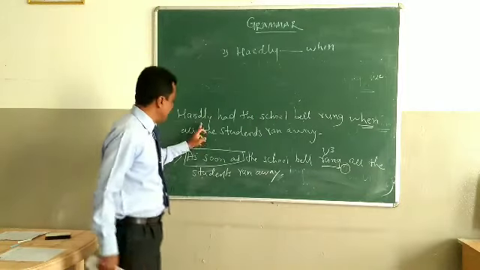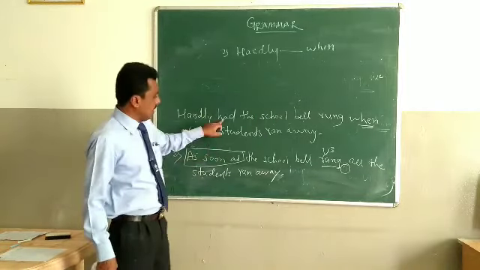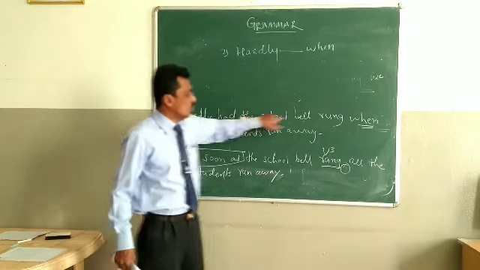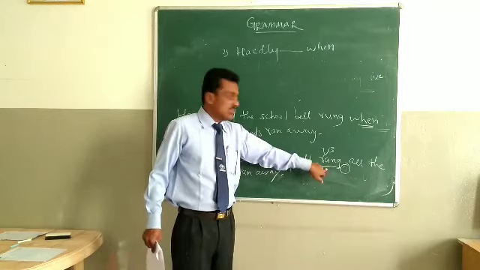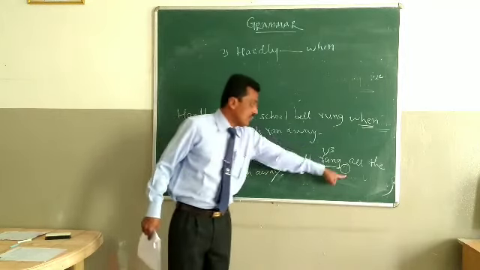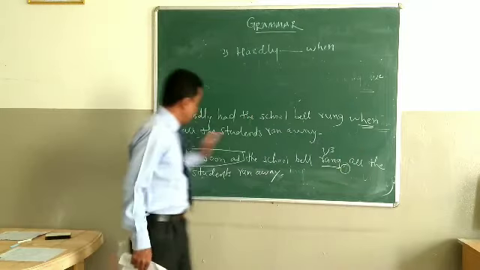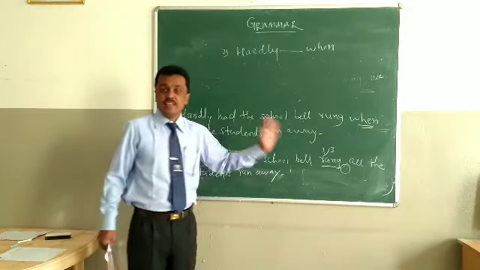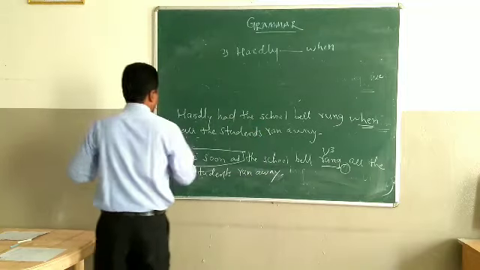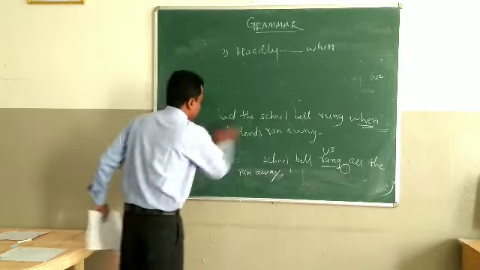So understand, in place of as soon as we use hardly had. The school bell is the subject, so we kept it as it is. The school bell rang, so we have to take V3 here. V3 of rang is rung. In place of the comma we have taken when, and the remaining part as it is, there is no change. One more example we will see of hardly when.